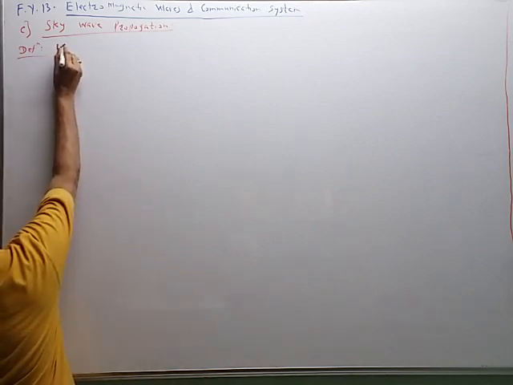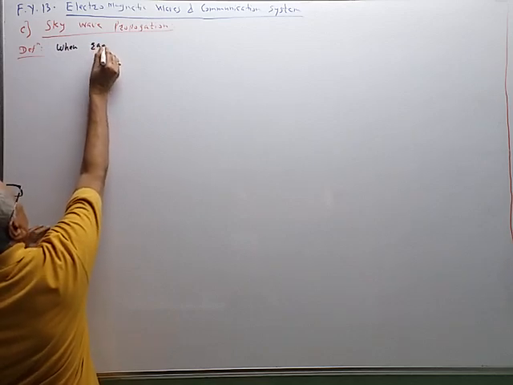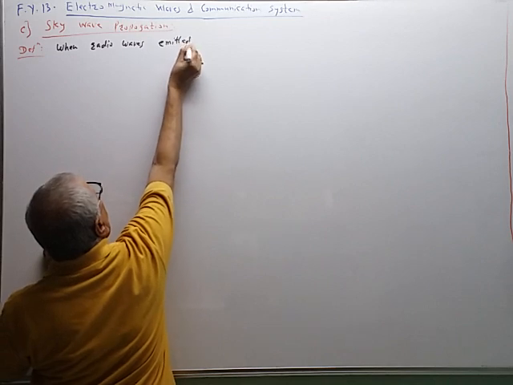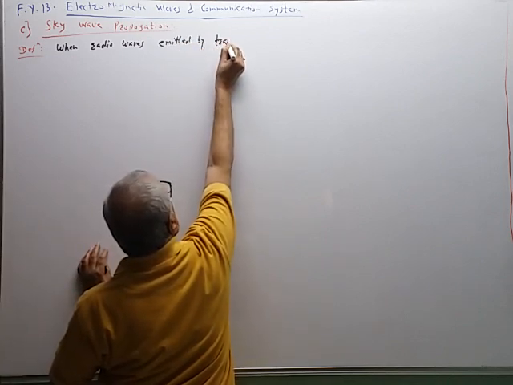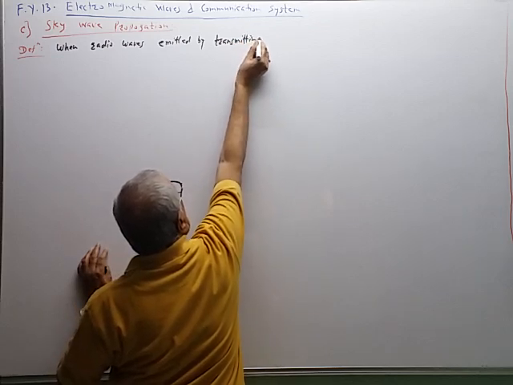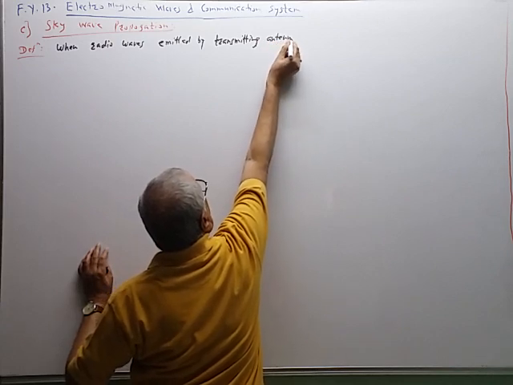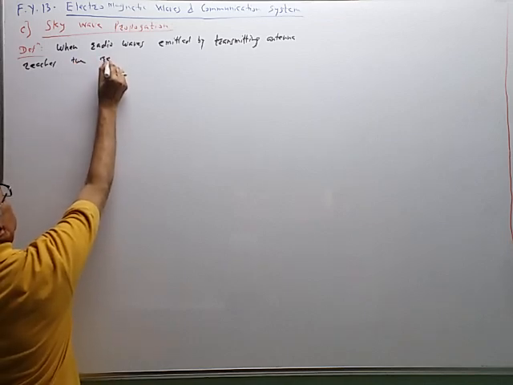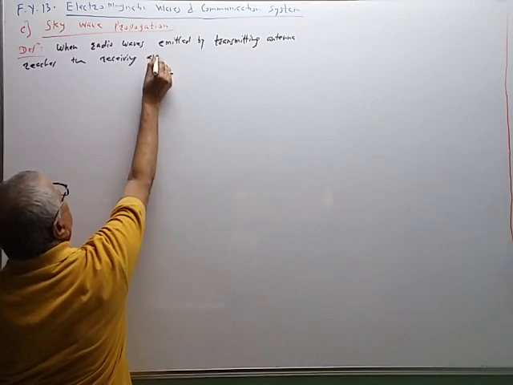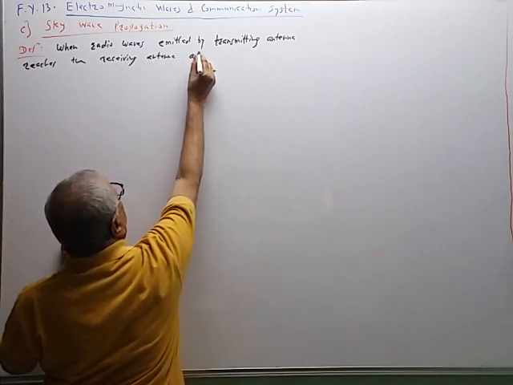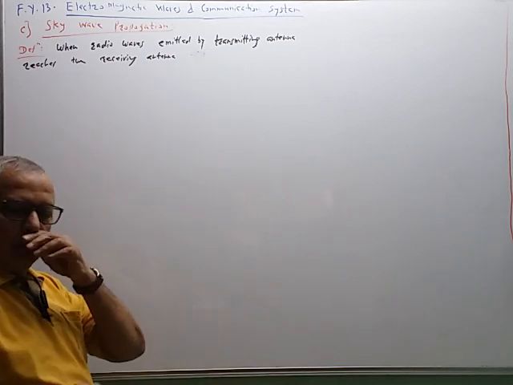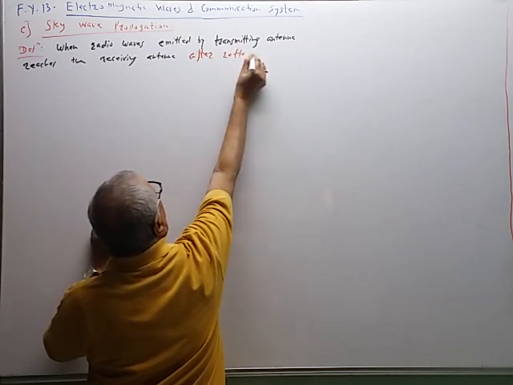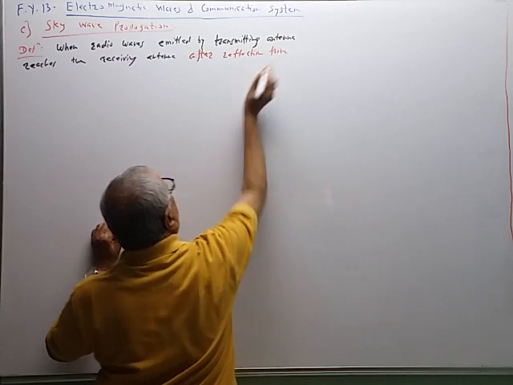Definition: when a radio wave emitted by the transmitting antenna reaches the receiving antenna after, this part is important, after reflection from the ionosphere.